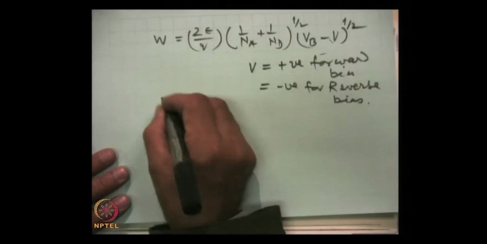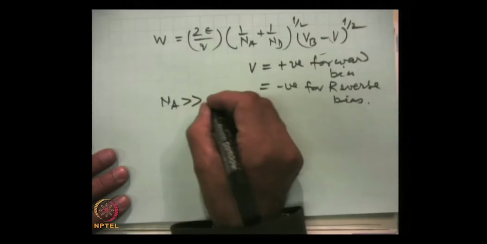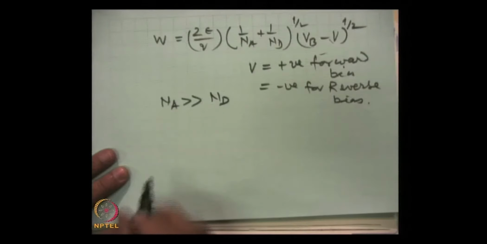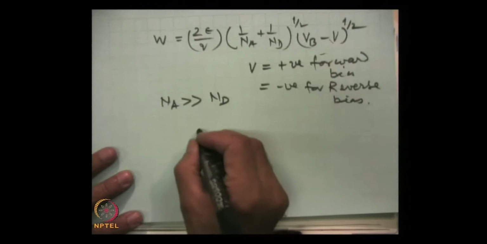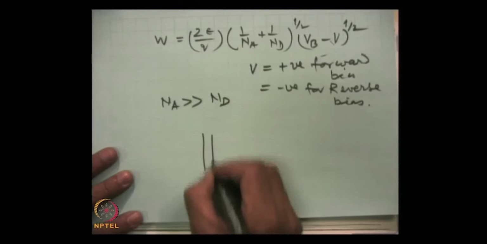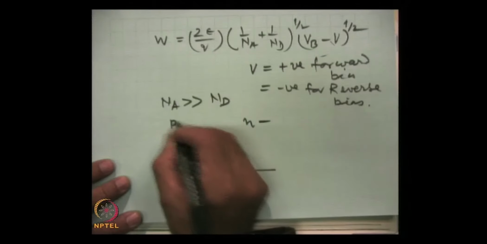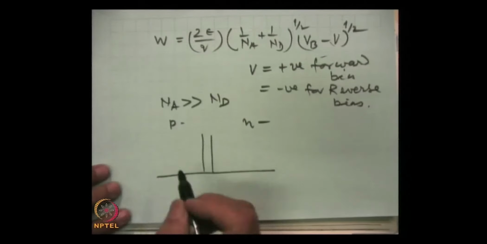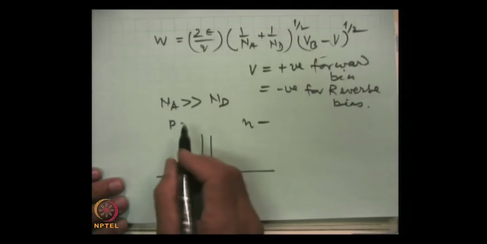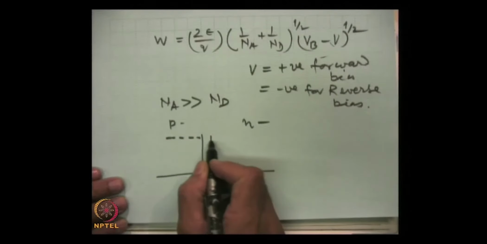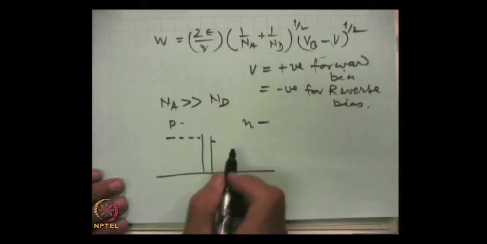So, for example, if we take a case where the doping on the P side is very large in comparison to the doping on the N side, and we draw a picture where this is the N side, this is the P side, and we have applied the forward bias, then holes will diffuse from here towards the N region.